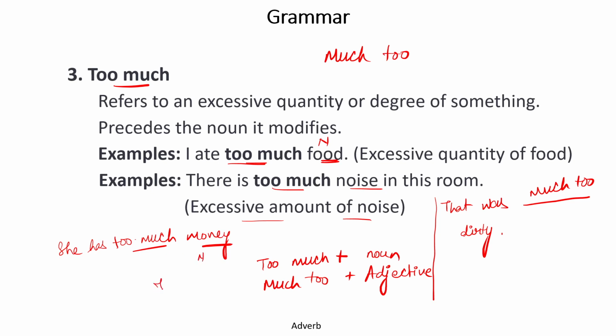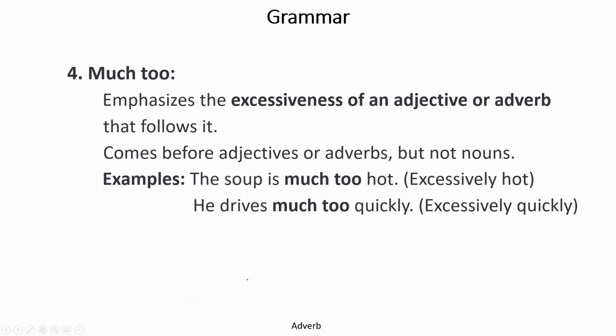But if I say the tea is much too hot, hot is actually an adjective. So here we have used much too, not too much. Much too emphasizes the excessiveness of an adjective.